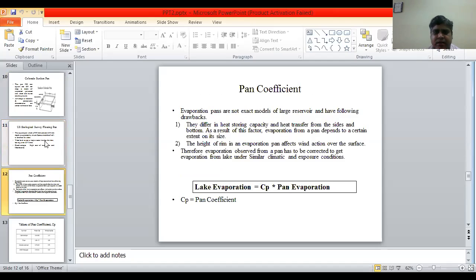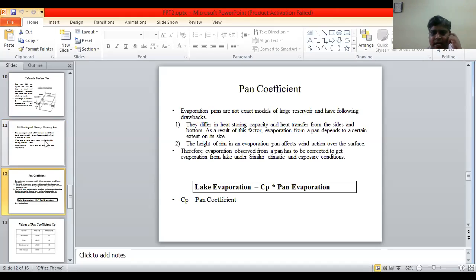Pan coefficient. Evaporation pans are not an exact method for large reservoirs and have the following drawbacks. First, they differ in heat storing capacity and heat transfer from the sides and bottom. As a result, evaporation from a pan depends to a certain extent on its size.